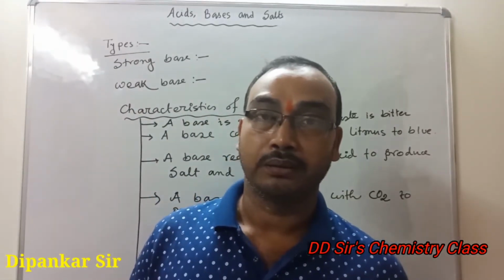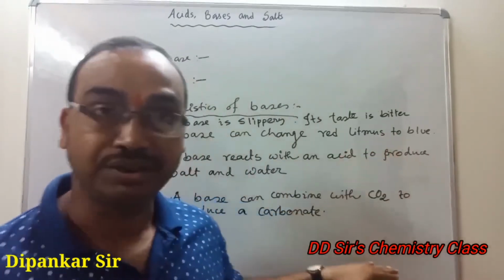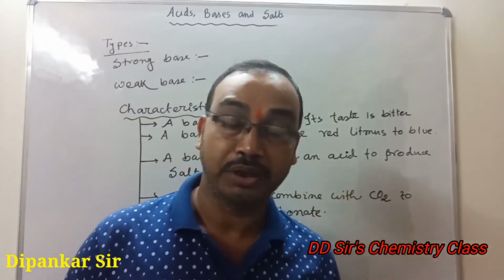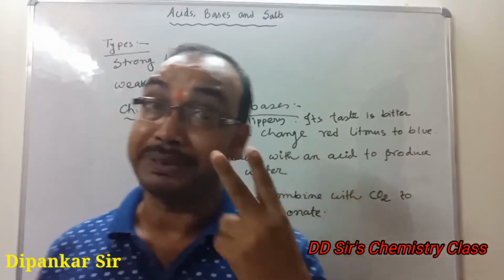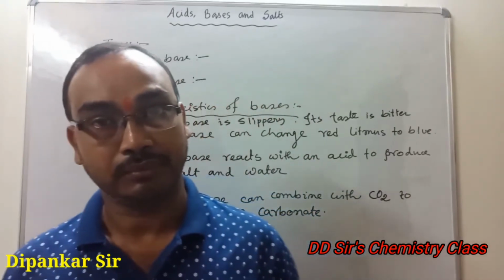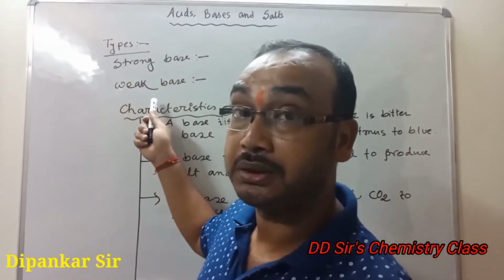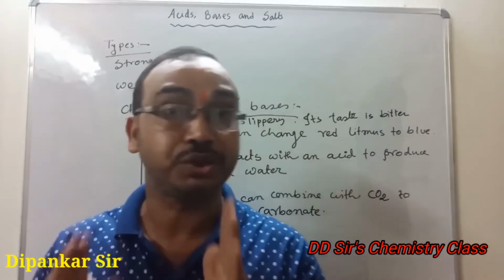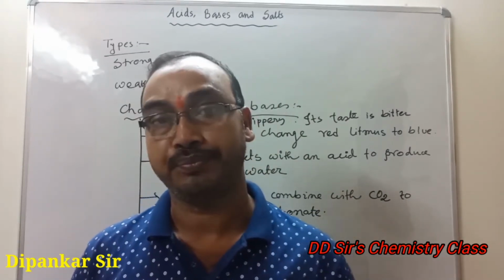Now, there are some characteristics of bases. Before that, two other types of bases are there: one is strong base, one is weak base. It depends upon the dissociation of the base in aqueous medium.